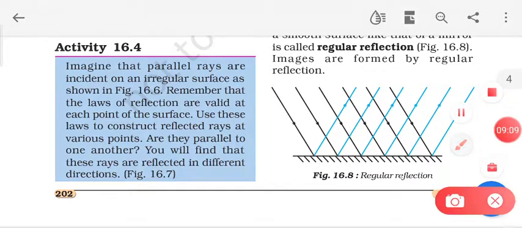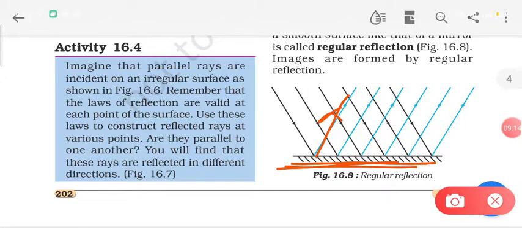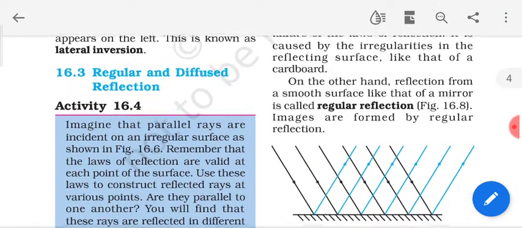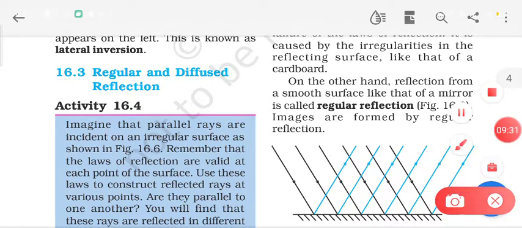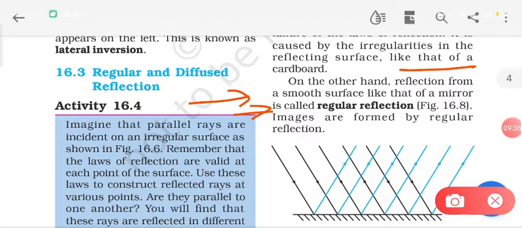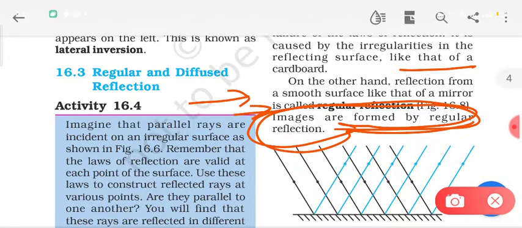According to that angle you will draw the reflected ray. So you will see that if the surface is smooth, then all the reflected rays are also parallel to each other. This only happens when the surface is very smooth, and then the parallel rays are reflected back in a parallel fashion. Such a reflection is called a regular reflection. So what can we say about regular reflection? Reflection from a smooth surface like that of a mirror is called regular reflection. Images are formed by regular reflections. This is a very important point, that all the images are formed by regular reflection.